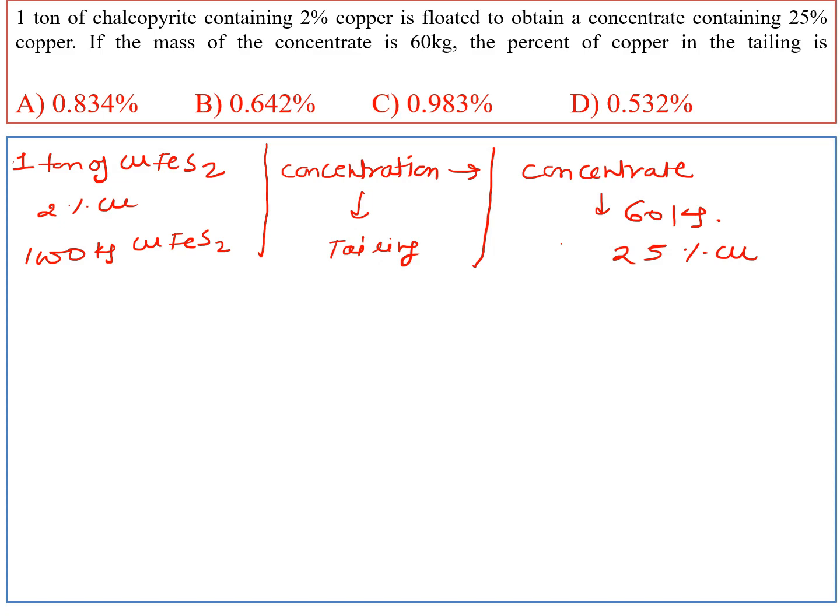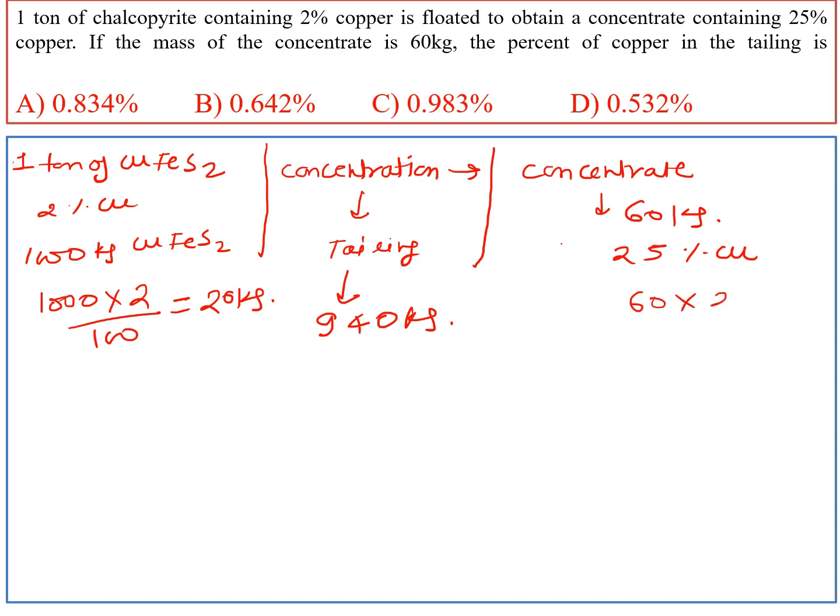1000 kg of CuFeS2 is fed into the concentration process, and the concentrate we get is 60 kg. So the weight of tailing is 940 kg. Now we will find the weight of copper in chalcopyrite. 1000 kg multiplied by 2% is 20 kg, and the weight of copper in concentrate is 60 multiplied by 25 upon 100, that is 15 kg.